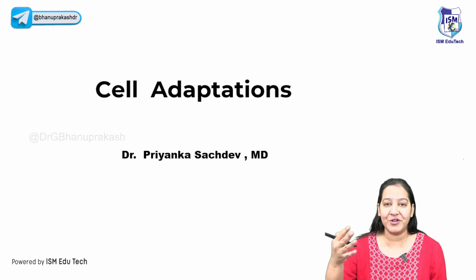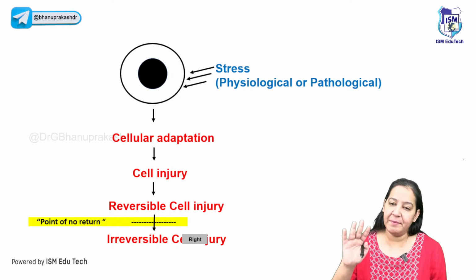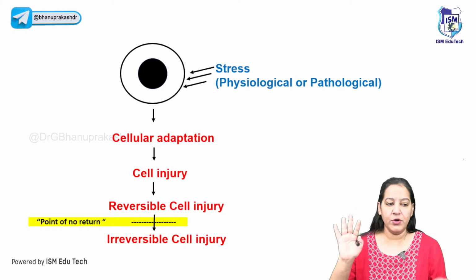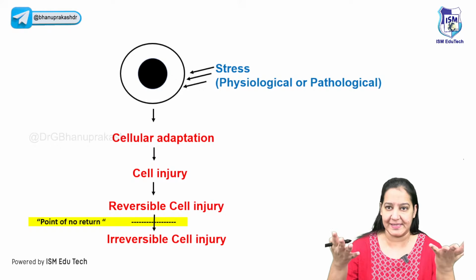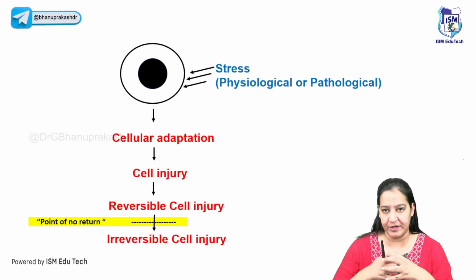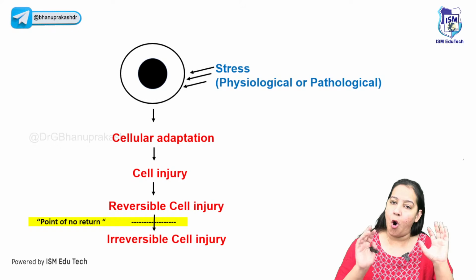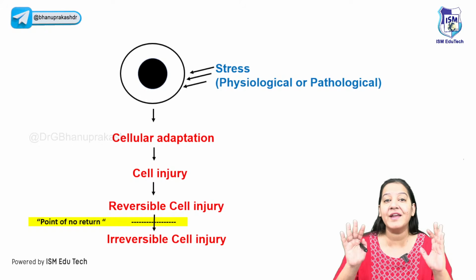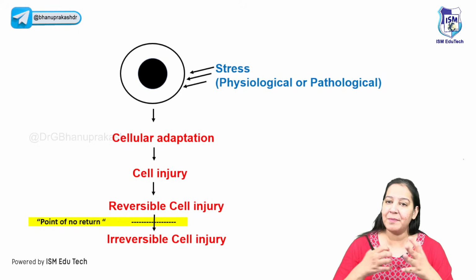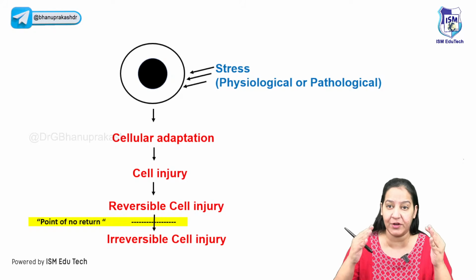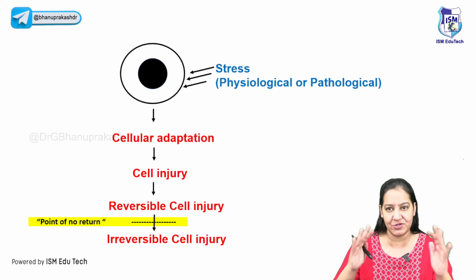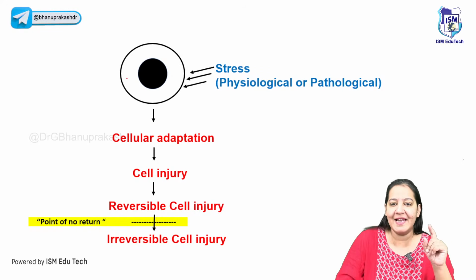Right. So what all important questions come from this topic in your exam? What is the probability? We will be covering all topics. So, human body is made up of cells. From head to toe, we are made up of cells. Cell is the structural and functional unit of life. We all know that. All the cells in human body are in homeostasis. What do you mean by homeostasis? All the cells in human body, they perform their particular function. They have a particular structure. So normally the cell is in homeostasis.